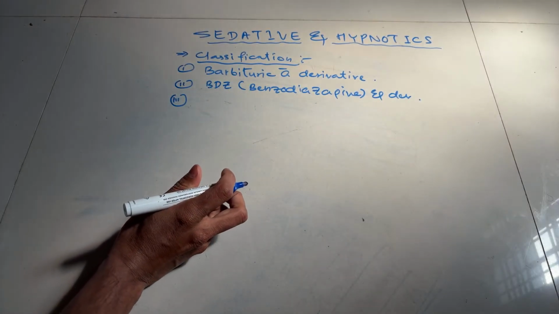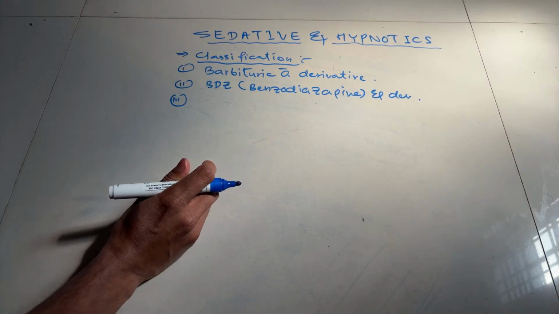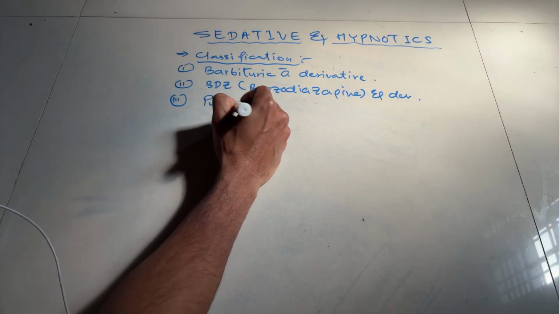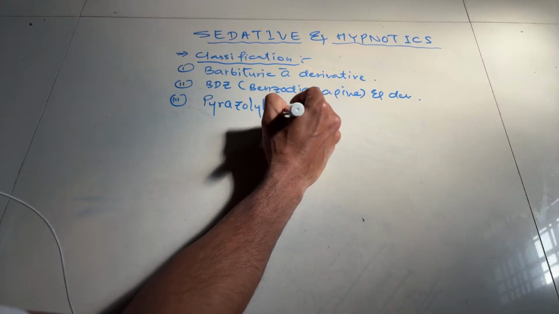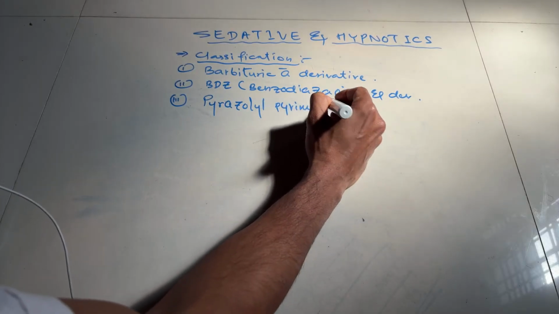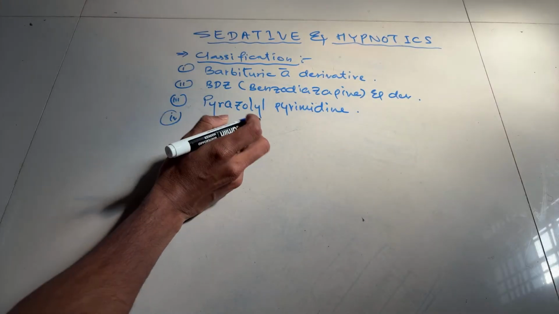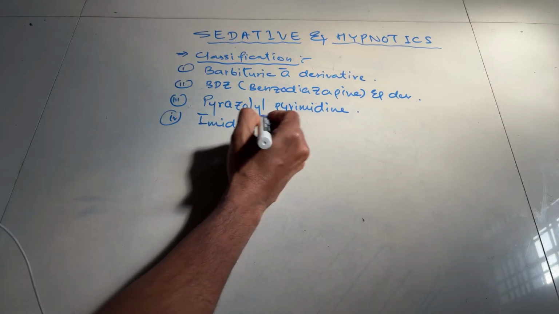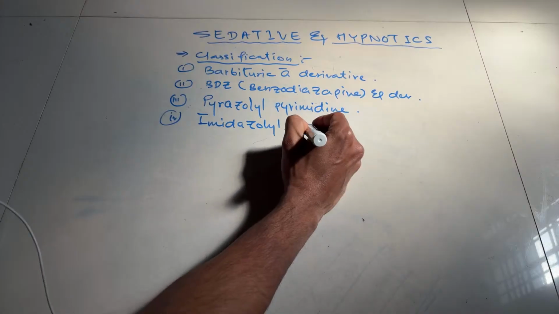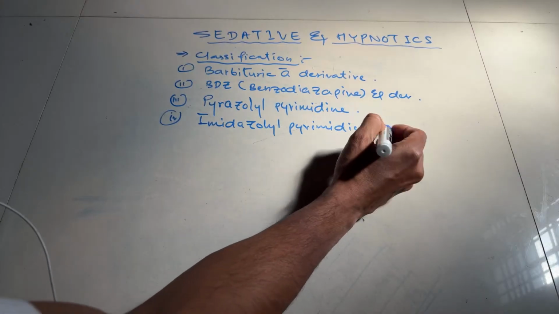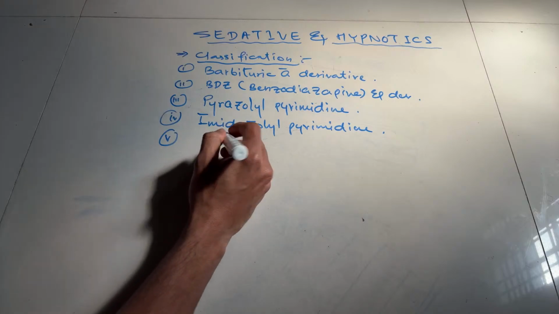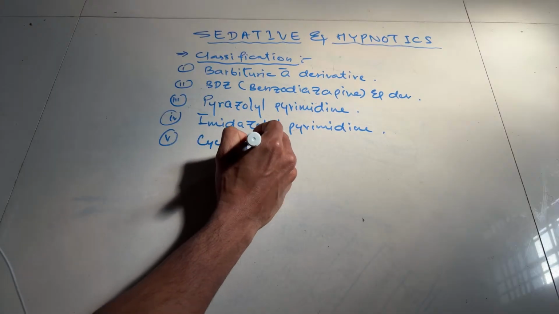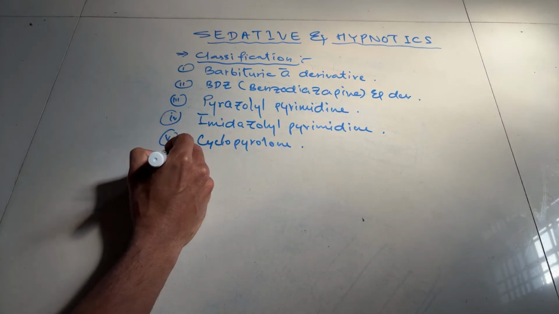Next, number 3, pyrazolopyrimidine. Number 4, imidazopyrimidine. Number 5, cyclopyrrolone.